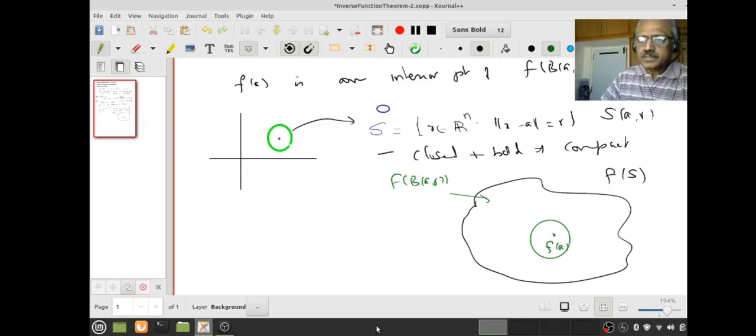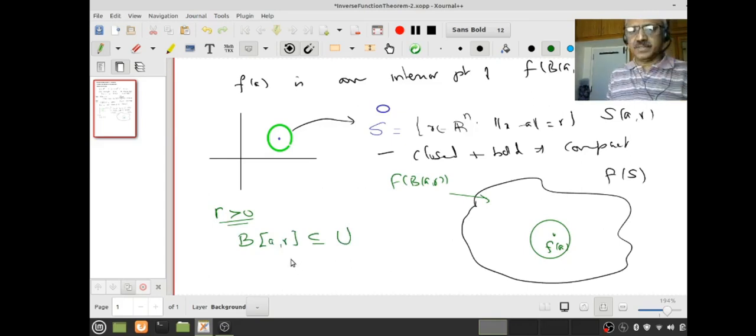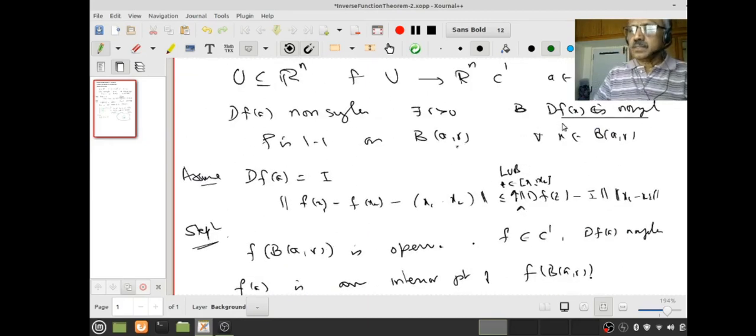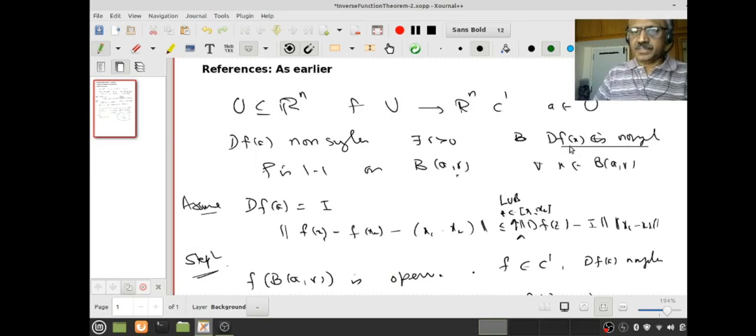Now what is the problem? Without loss of generality, I can assume my R is chosen such that even the closed ball BAR is contained in U, shrinking R if necessary. And again we are assuming on the open ball BAR that dfx is non-singular for each x in BAR.